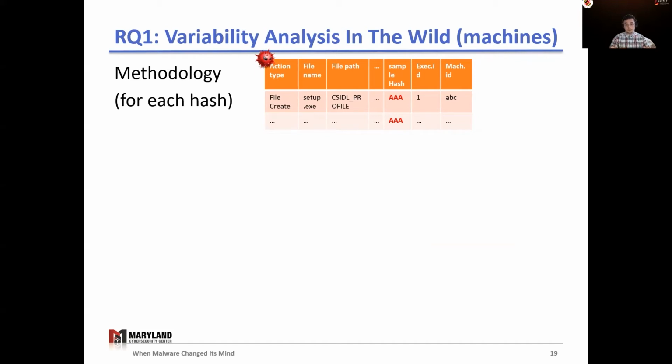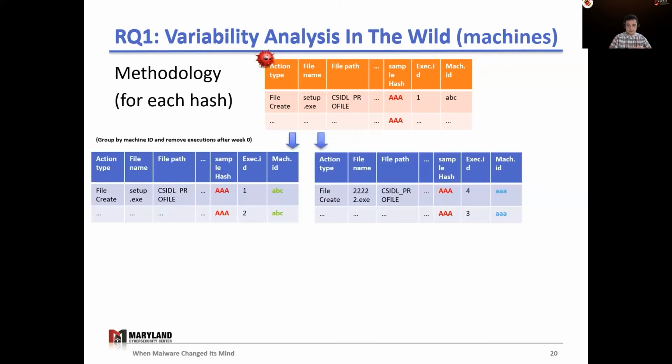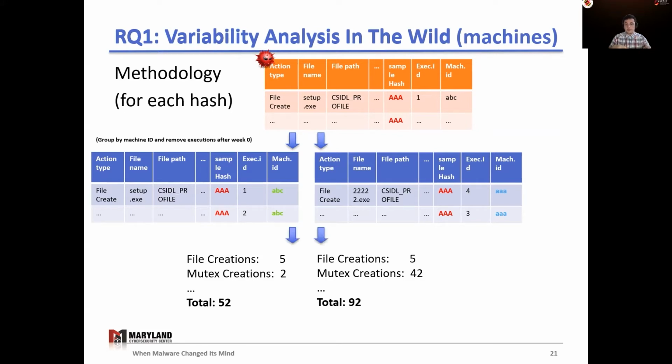Therefore, to calculate this variability across machines, we perform the following steps. First, we take the table of traces for each sample, then we remove executions that happen one week after the first execution, and this is done to remove the variability observable over time. We also assume that the malware won't change that much within the first week of its appearance. Next, we split the data by machine ID to separate actions that appear in a machine. And then, since the malware may repeat the same action, we deduplicate the repetition. This is done because on one machine the program may execute once, and on another one the user may re-execute the program. Next, we count the number of actions we see in a machine.